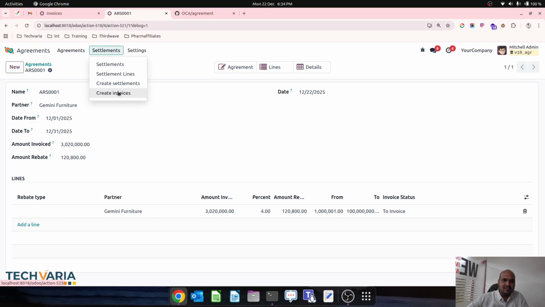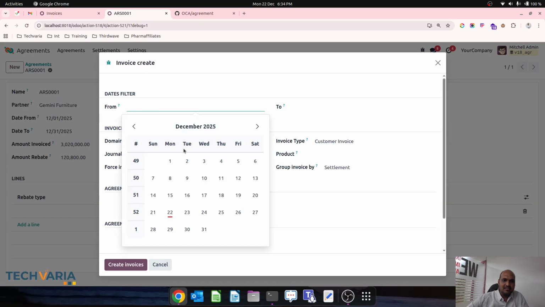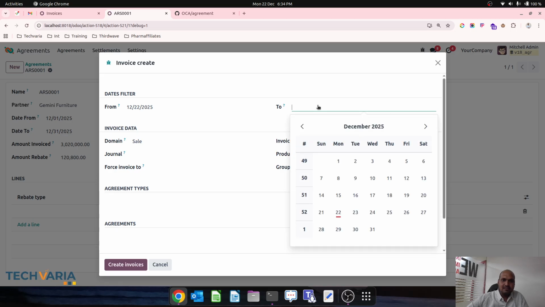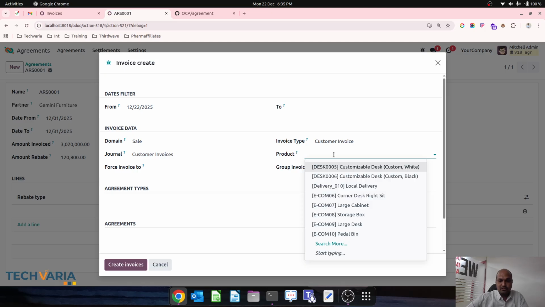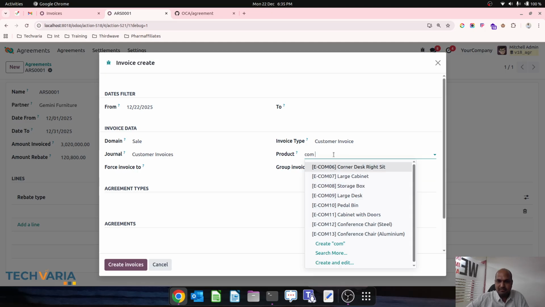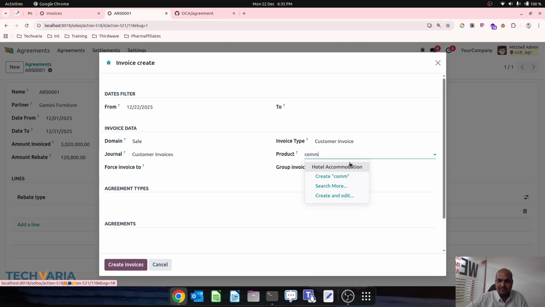Once this is done, I can create an invoice. So invoice creation for all the customer, and group invoice by settlement or partner. So I want to choose partner. So commission is my product, which I have to define.